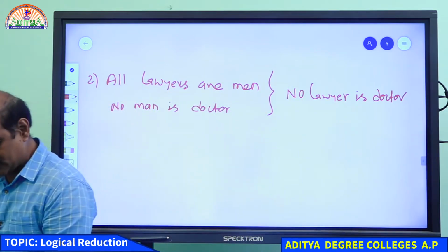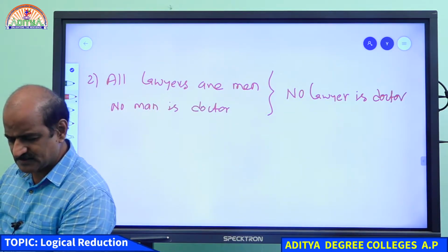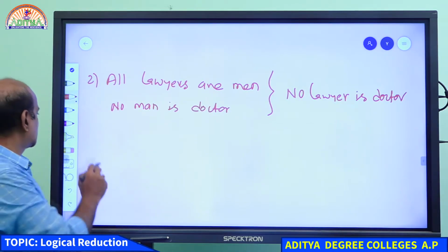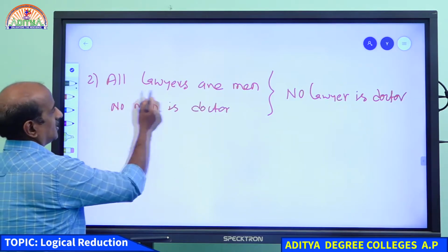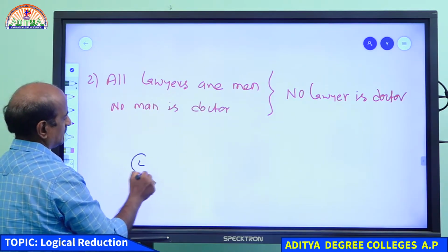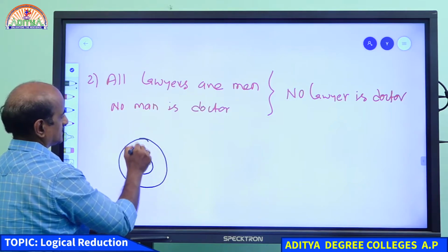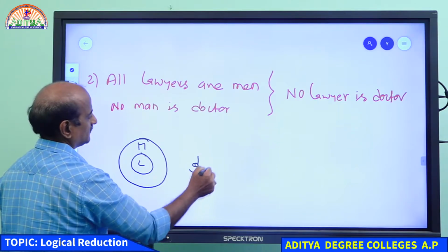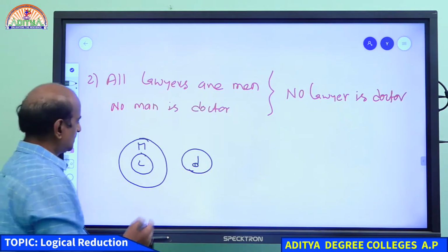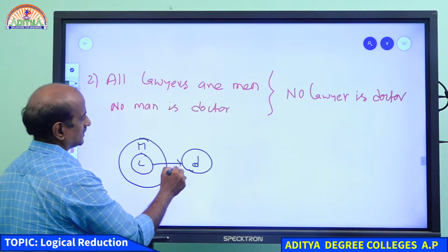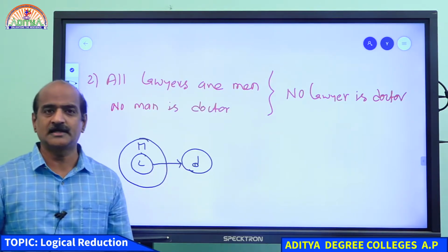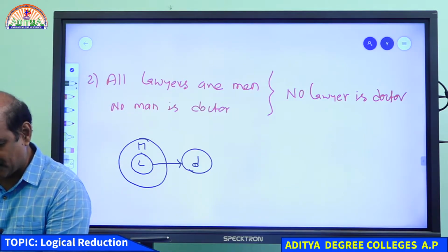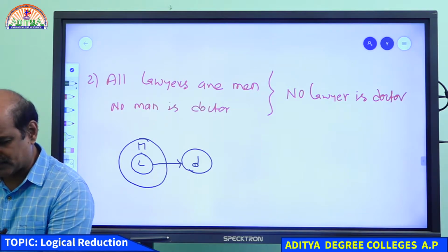And if you want to confirm whether we get it or not, there is a simple technique. Try to draw a single diagram, you will get the conclusion. What is the process? All lawyers are men. If you take the set of lawyers, all these lawyers are men. No man is a doctor. Therefore, the set of men is separated from doctors. So lawyers are also separated from doctors. Therefore, you can conclude that no lawyer is a doctor. I hope you understand this.